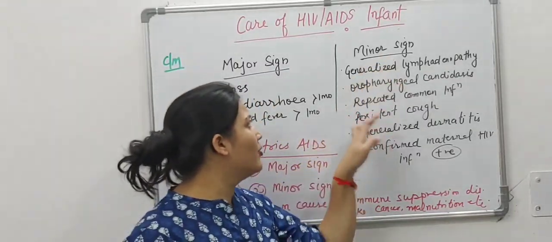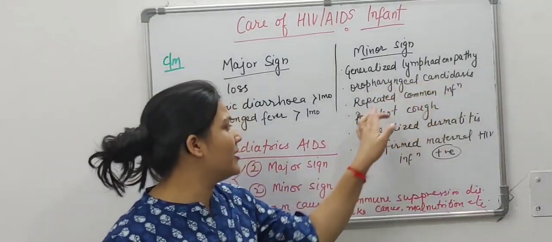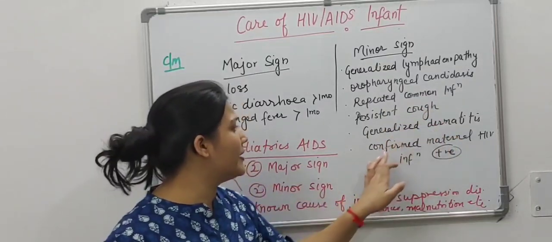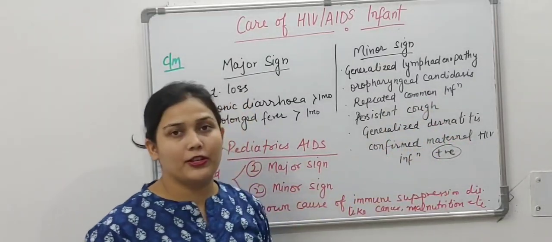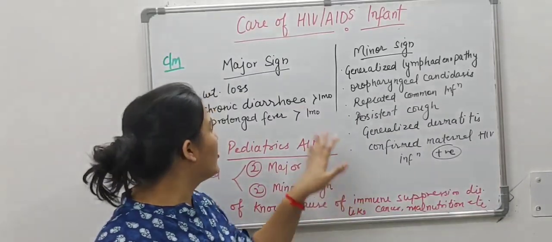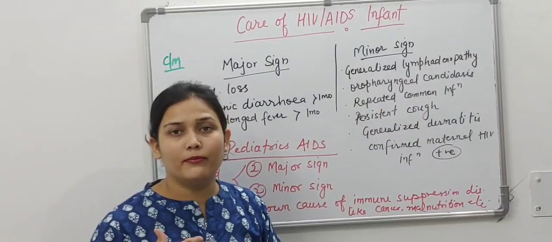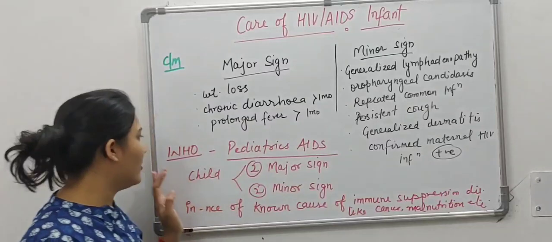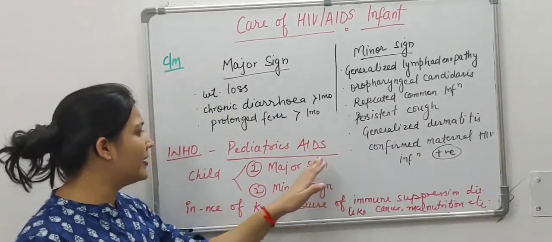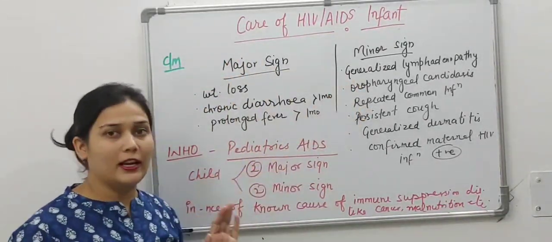And minor signs include generalized lymphadenopathy, oropharyngeal candidiasis, repeated common infection, persistent cough, generalized dermatitis, and confirmed maternal HIV infection. That means the mother has a history of HIV infection positive. So these are major signs and minor signs. So how will we tell that the child is having AIDS infection? According to WHO, pediatric AIDS is defined if any two major signs and two minor signs are present.